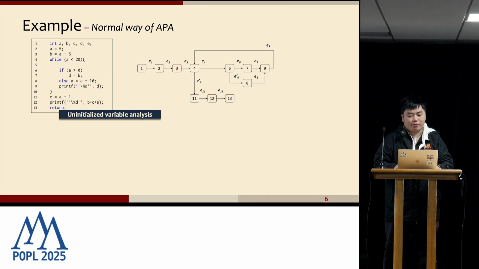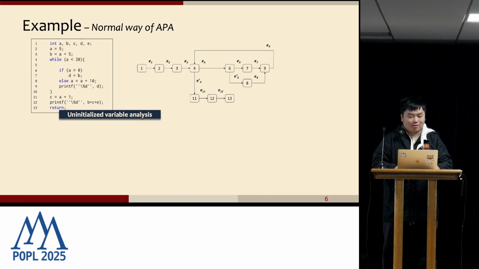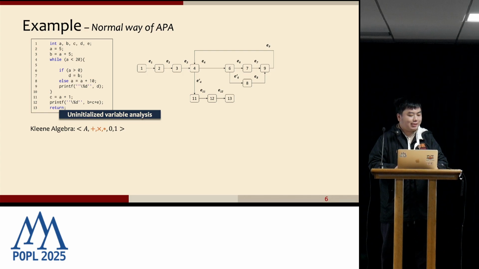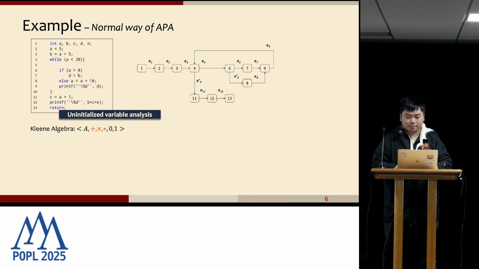Let's assume we are required to perform an uninitialized variable analysis. I think everyone here knows how to do it, right? So now let's take a look at how to solve it in APA. First, we need to define a Kleene algebra system, which contains a symbol set A, three operators, the plus, the multiply, and the star, and also two special elements, the zero element and the unit element.